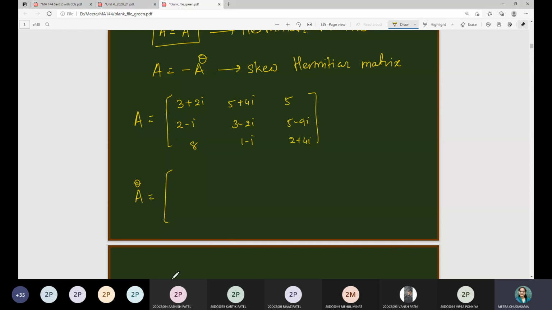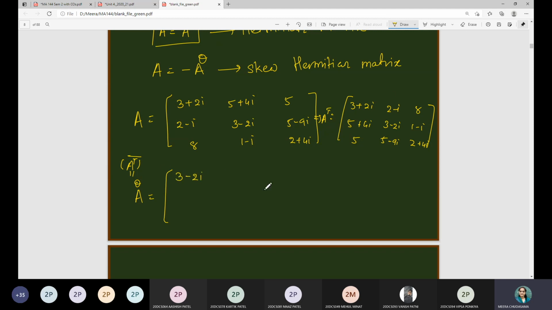Fine. So have you computed A raised to theta? Anyone? First you will have to take the transpose of A. So A transpose will be, whenever you take the transpose, 3 plus 2i, 5 plus 4i, 5 as it is; 2 minus i, 3 minus 2i, 5 minus 9i; then 8, 1 minus i, 2 plus 4i. This is the usual procedure you follow in taking the transpose, the same I have done. Now A raised to theta means the conjugate of the A transpose you have taken, meaning I have to consider the conjugate of every element.